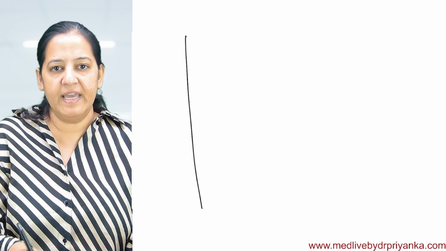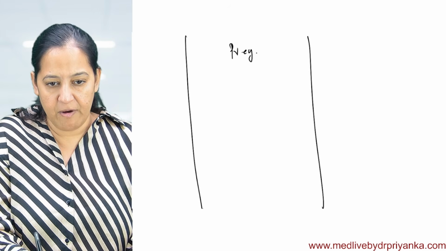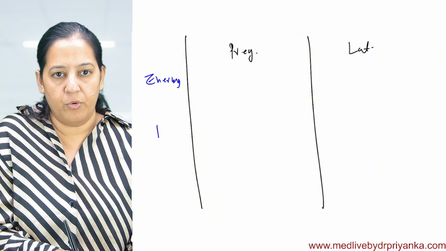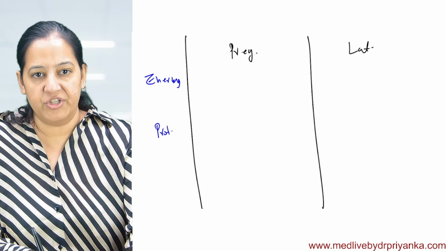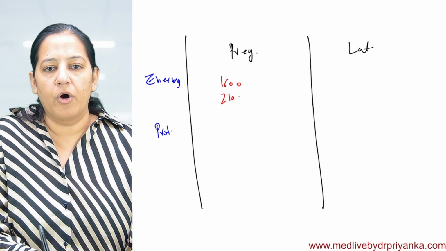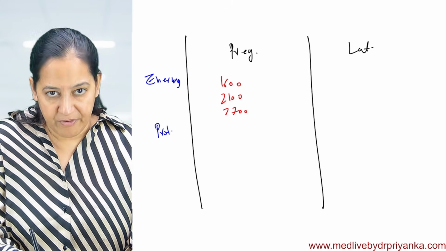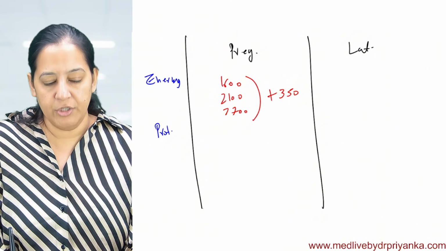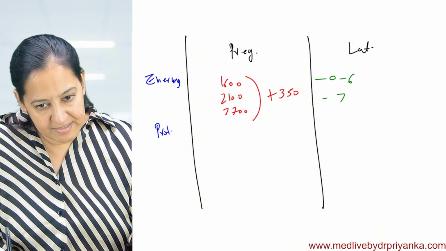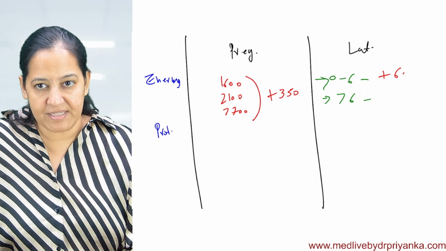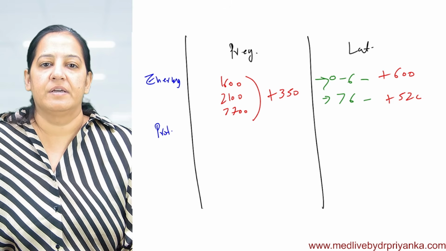Everyone got it. Can you help me during pregnancy and lactation? Let's divide pregnancy and lactation. So tell me the energy requirement during pregnancy and lactation, and protein requirement. Here it depends whether the worker is sedentary, moderate or intense. During pregnancy, the energy requirement is an additional 350 kilocalories per day. During lactation, in the first 6 months it's an additional 600 and later on, 6 months onwards, it's 520. So this is the energy requirement.